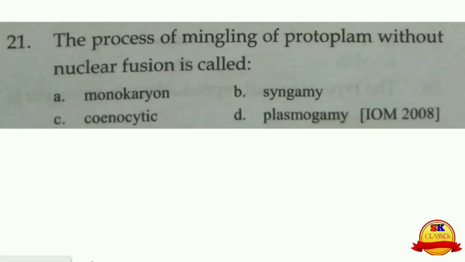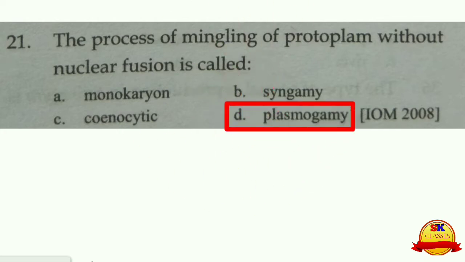The process of mingling of protoplasm without nuclear fusion is called plasmogamy. That is the failure of sexual reproduction in which two nuclei are not fused, so there are two nuclei present in one cell, not fused.